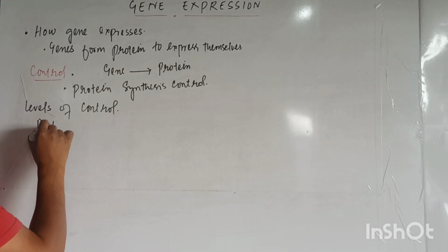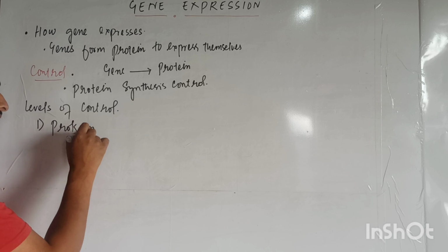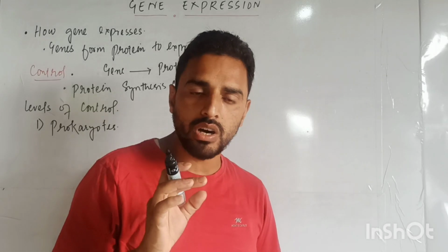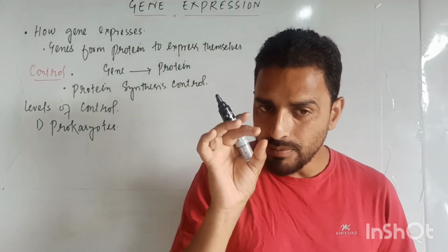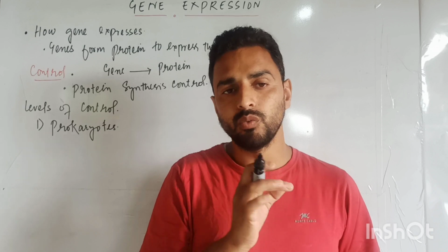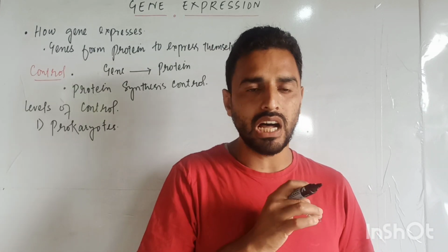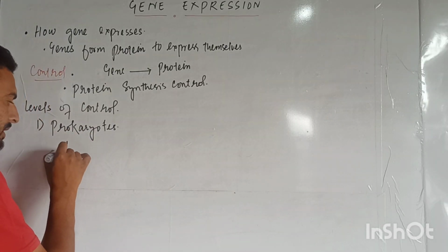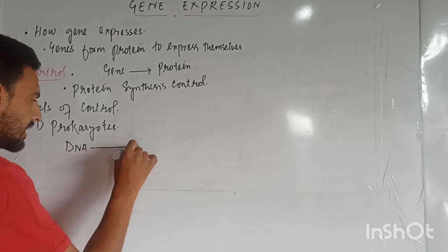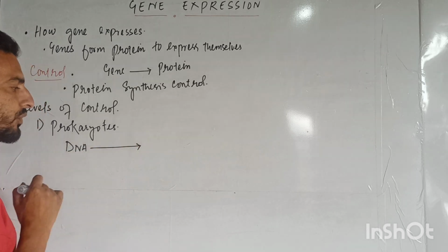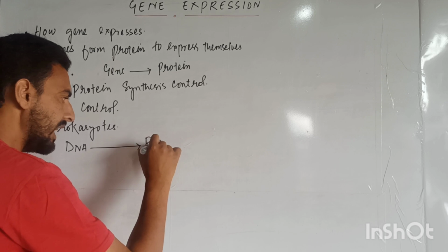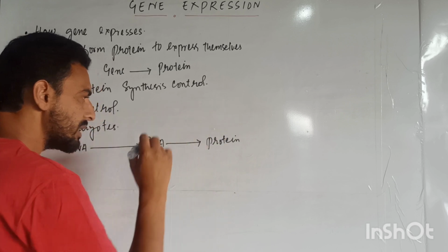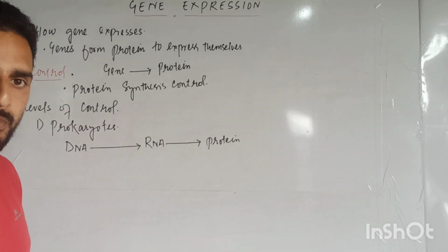Firstly, we will take the case of prokaryotes. What happens in prokaryotes? How are proteins synthesized in prokaryotes? There is a particular pathway by which proteins are synthesized, and we have to discuss this pathway. Genes are present on DNA. From this DNA we synthesize RNA, and from RNA we synthesize proteins. This is the pathway for the synthesis of proteins in prokaryotes.